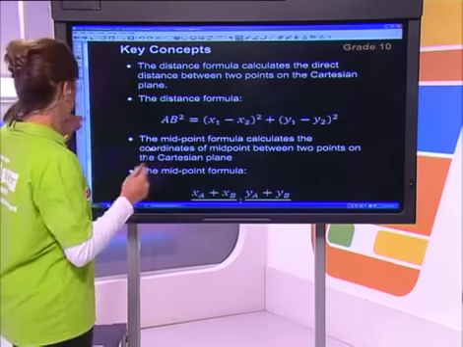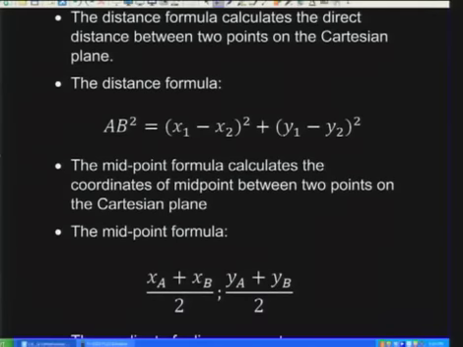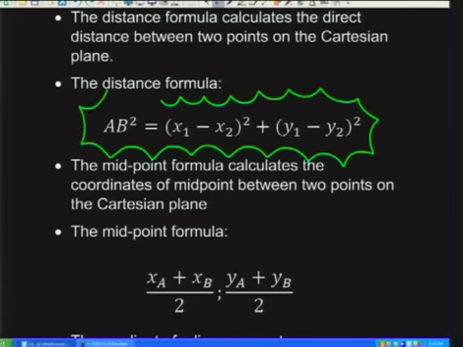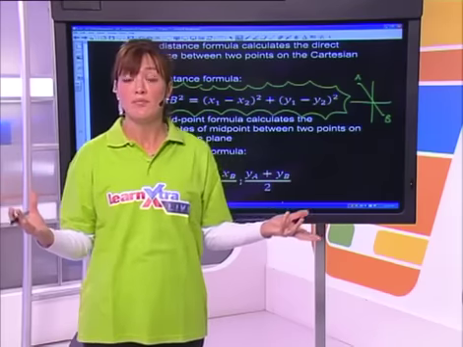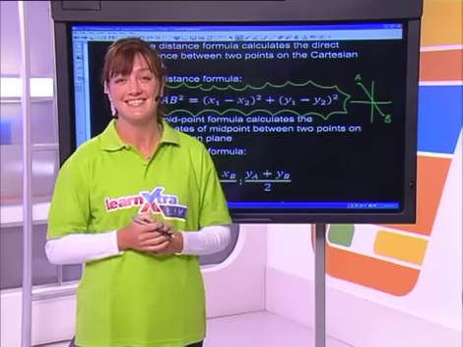So just to give you an introduction to what our distance formula is, this is what it looks like. We've got AB squared, with A and B being the 2 points on the Cartesian plane, and we say AB squared is equal to (x1 minus x2) squared plus (y1 minus y2) squared. So if I were to do a very rough sketch, if I took a point A and a point B, to calculate the direct distance from point A to point B, that would be where I would apply that distance formula.